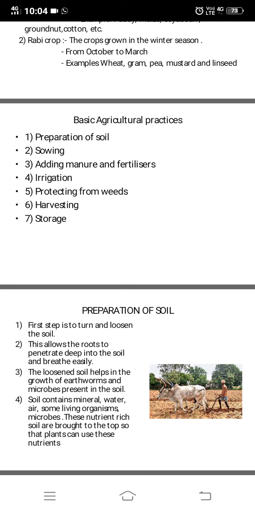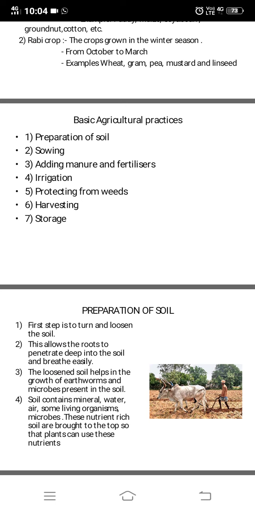Like preparation, you prepare for your exam. How do you prepare for your exam? You learn. Then before the exam, you take your pen, pencil and cardboard and all. So you are preparing. Similarly, the farmer has to prepare the soil before it is used for sowing crop. So the first step is to turn and loosen the soil.